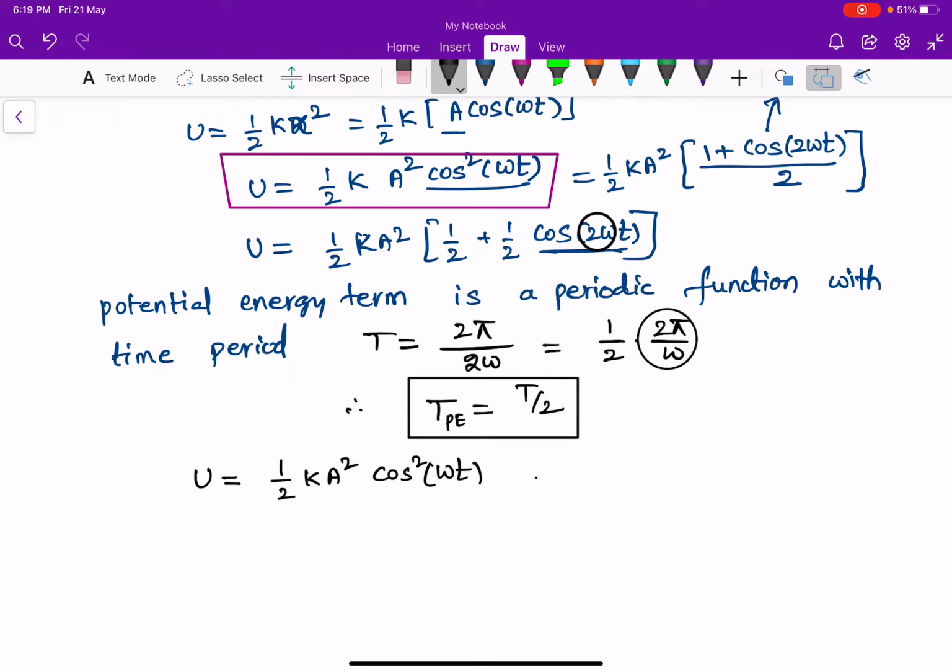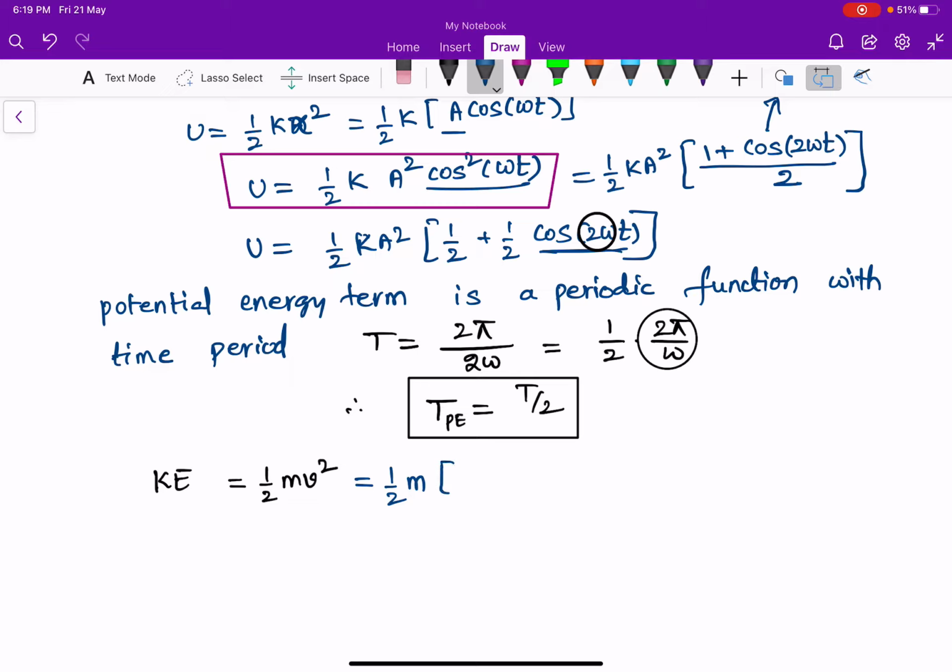At time t equal to 0, we will discuss it later. Wait a minute. Now I am going to discuss the kinetic energy term. The kinetic energy term is nothing but half m v square, where m is the mass.